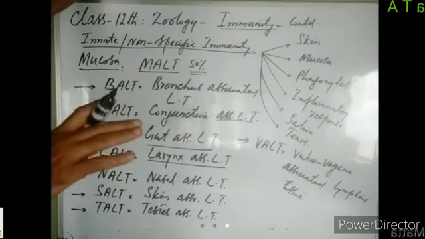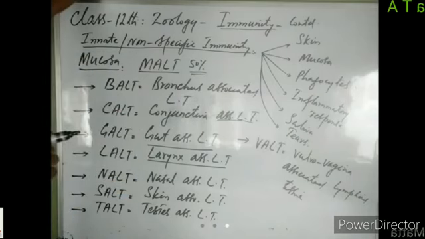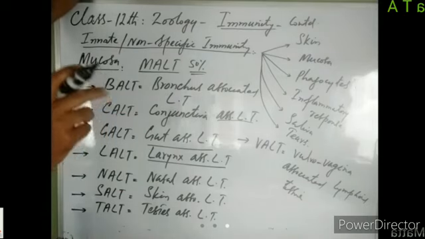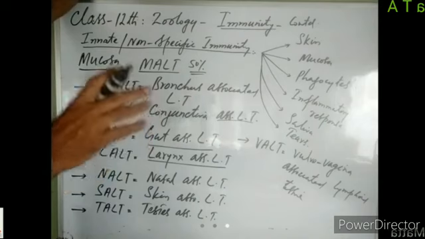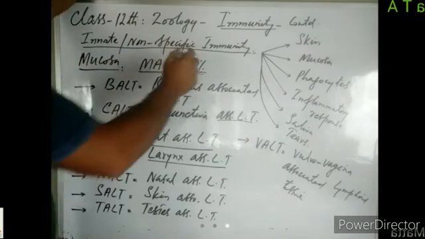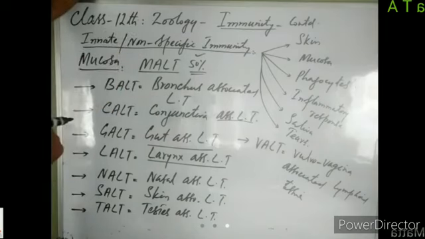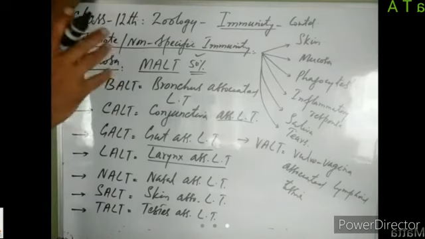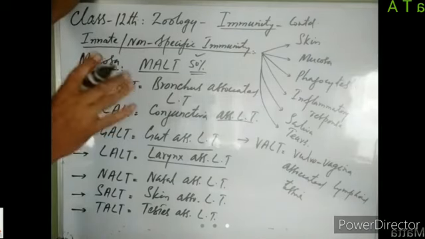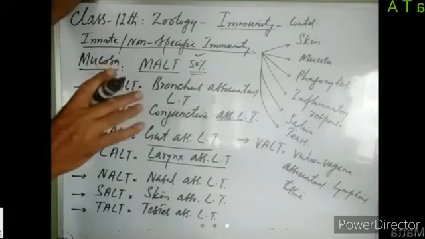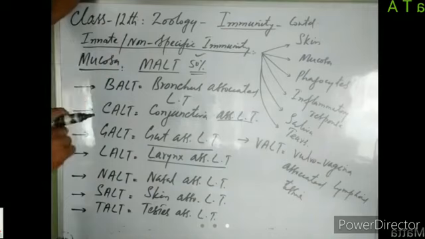And if a pathogen breaks the barrier, if the pathogen somehow enters through the mucous membrane, then that pathogen is tackled by this lymphoid tissue, which is present in the mucous membranes. These lymphoid tissues contain lymphocytes, and those lymphocytes try to kill the pathogen. They destroy the pathogen, and they prevent the entry of the pathogen into our blood circulation, right?